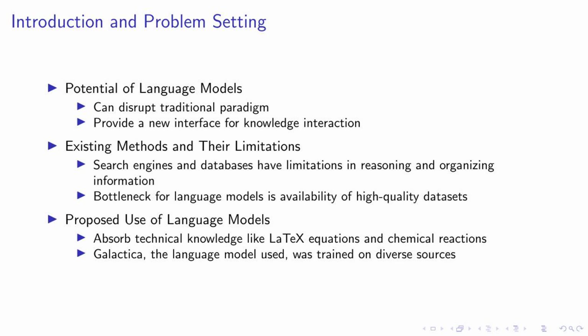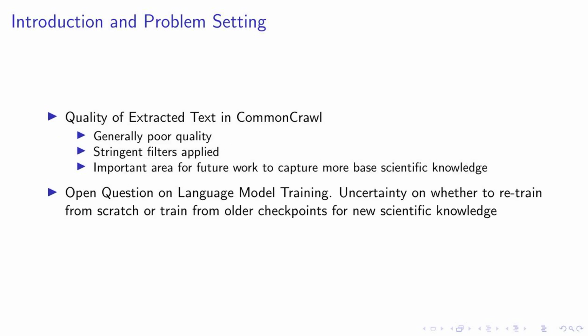Our work proposes a novel use of language models to absorb technical knowledge, such as LaTeX equations and chemical reactions. We've used Galactica, a language model trained on diverse sources, to demonstrate this. This approach opens up new possibilities for how we interact with and utilize scientific knowledge. The quality of text extracted from Common Crawl is generally poor, necessitating the application of stringent filters. This is an important area for future exploration, as improving this could help us capture more base scientific knowledge.